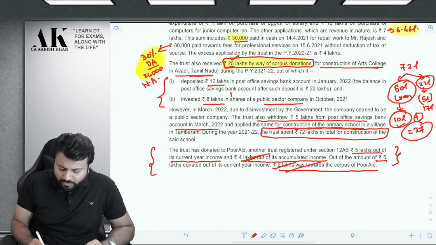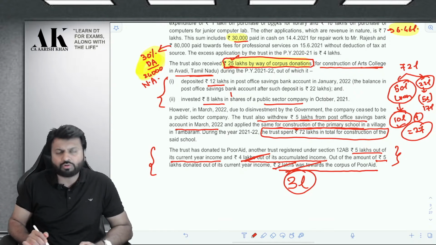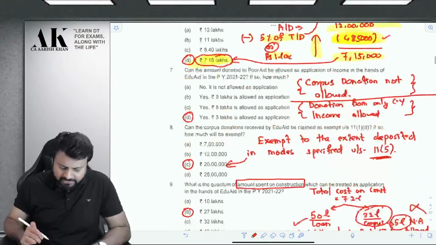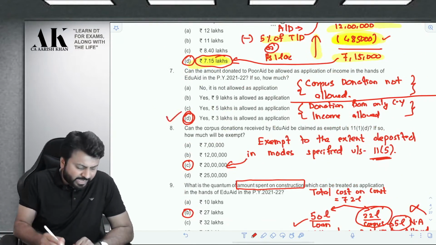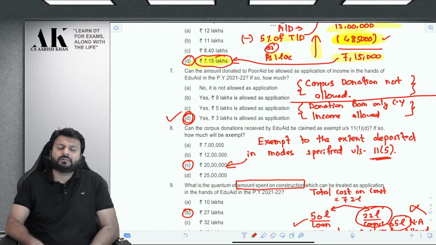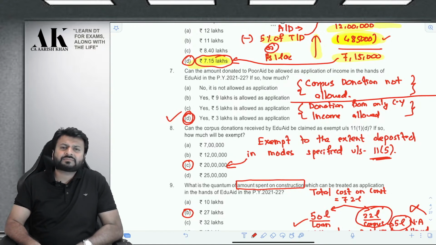So out of 5 lakhs, 2 lakh is not allowed. So ultimately, how much is allowed? Only 3 lakh is allowed. And therefore, the answer to this question is D, which is 3 lakh rupees. I hope it is clear to everyone. Is it?